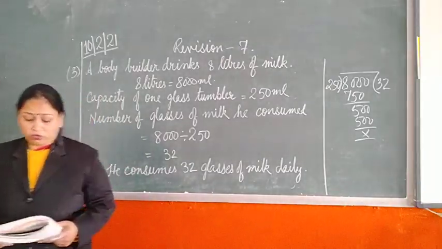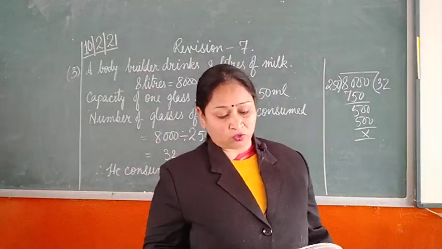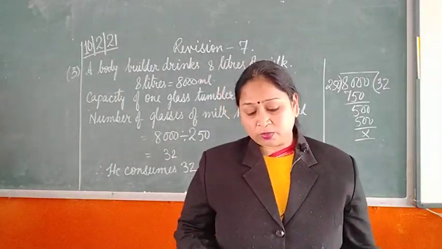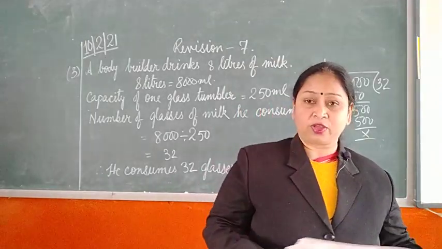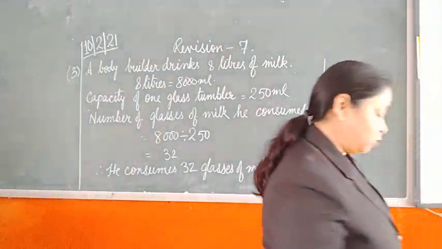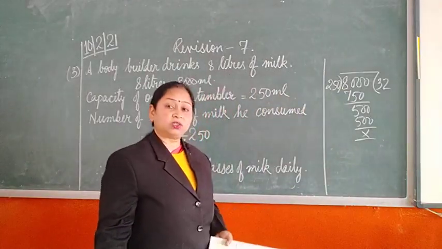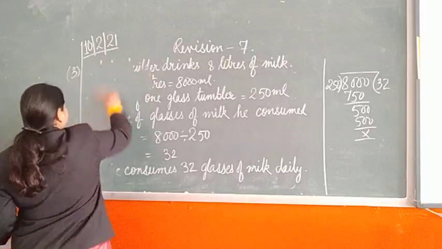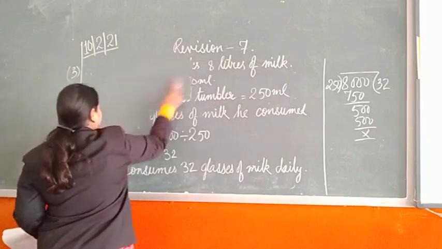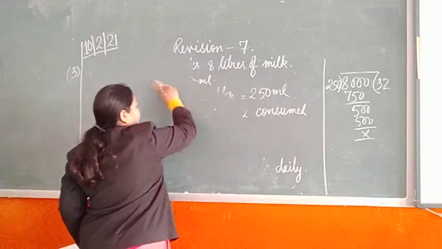Then few more questions are there. So let me just read it out for you. The distance between two towers is 270.5 kilometer. Rahul covered 170.75 kilometer on his bike. How much more distance he has to cover? Now if such is the case, how will we solve the question?